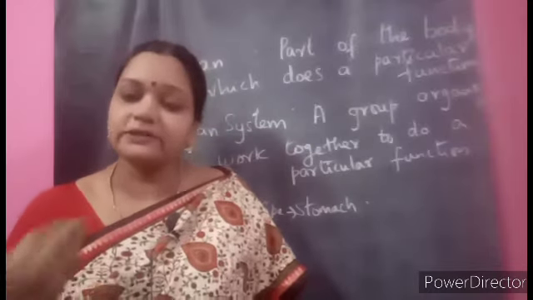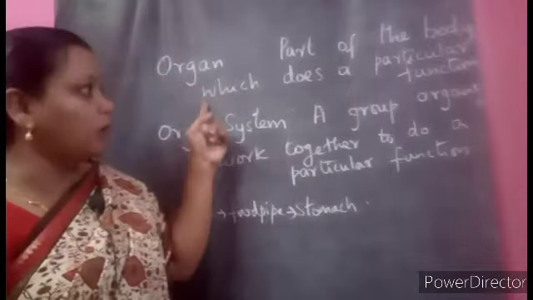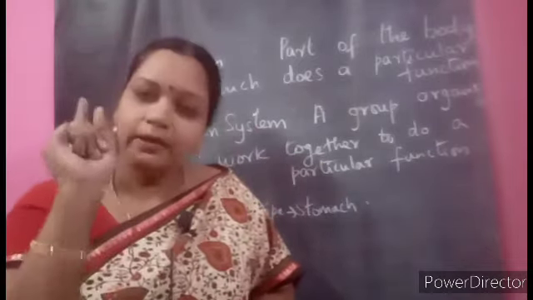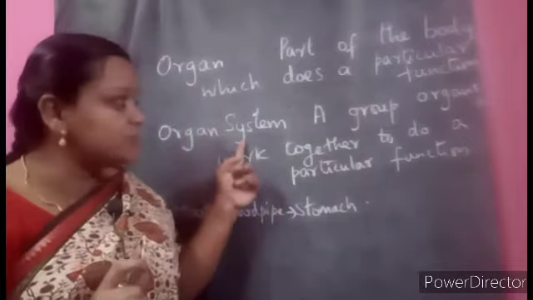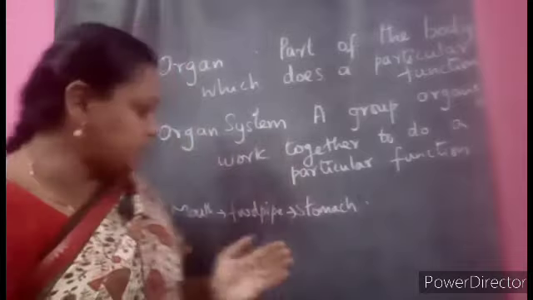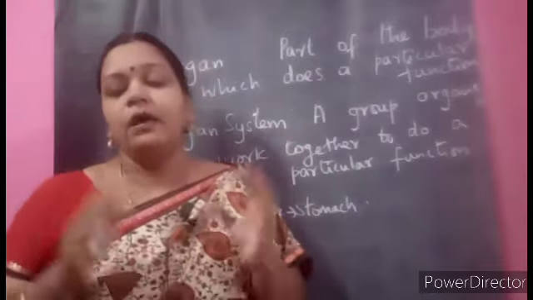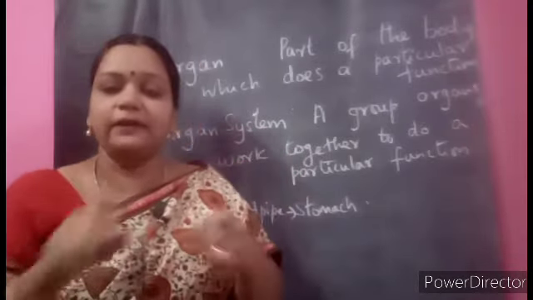So before understanding the other different systems, you should know what an organ is. It is nothing but a part of the body, and that part has a specific or particular function. Yes, and what is an organ system? A group of organs, like just now I said, the mouth, food pipe, stomach, intestine, all together they will work together. They are connected.